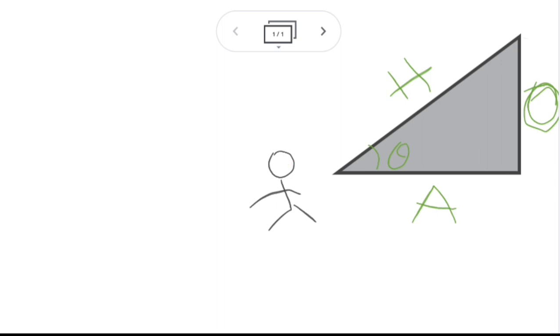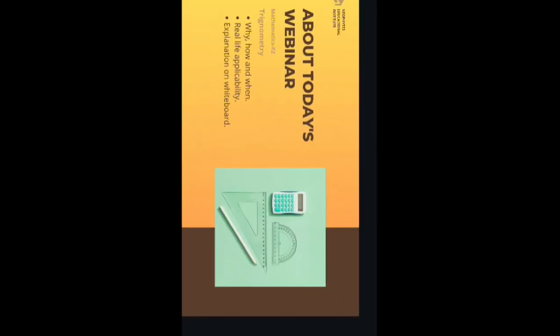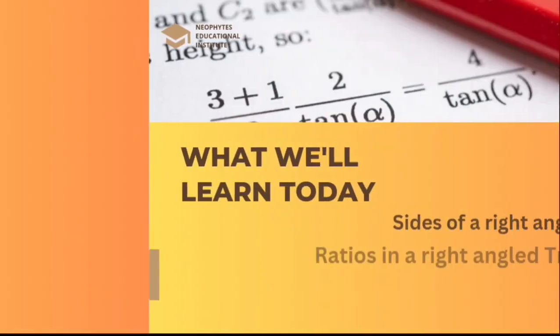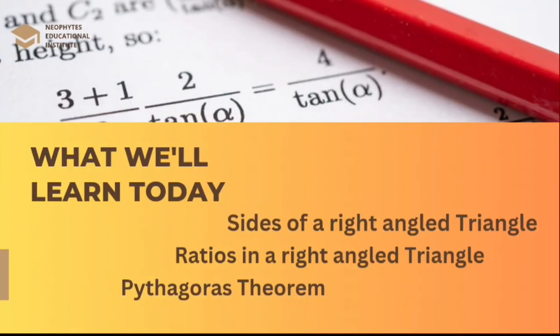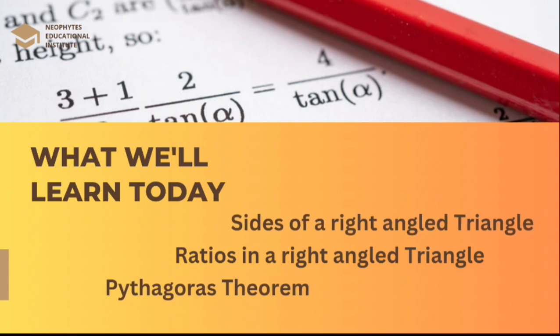Okay, right, let's go back to our presentation. What is next? In today's class, we'll be learning about the sides of a right angle triangle, which I'm sure we just did, but I can run you guys through again. We're also going to talk about the ratios in a right angle triangle. What is that? Sounds very crazy and scary, right? No, it is not. It's going to be way too easy. And we're probably going to end this session by discussing Pythagoras theorem. So let's go back to the